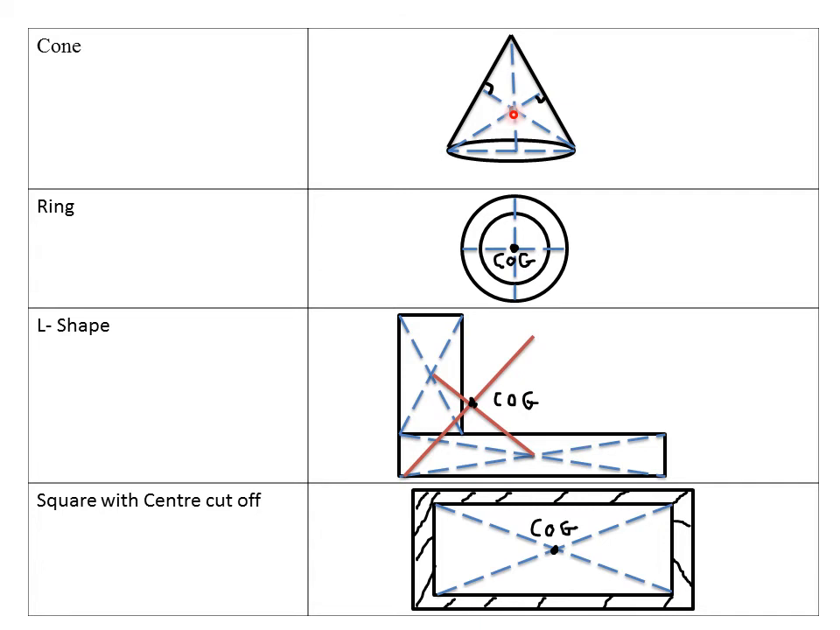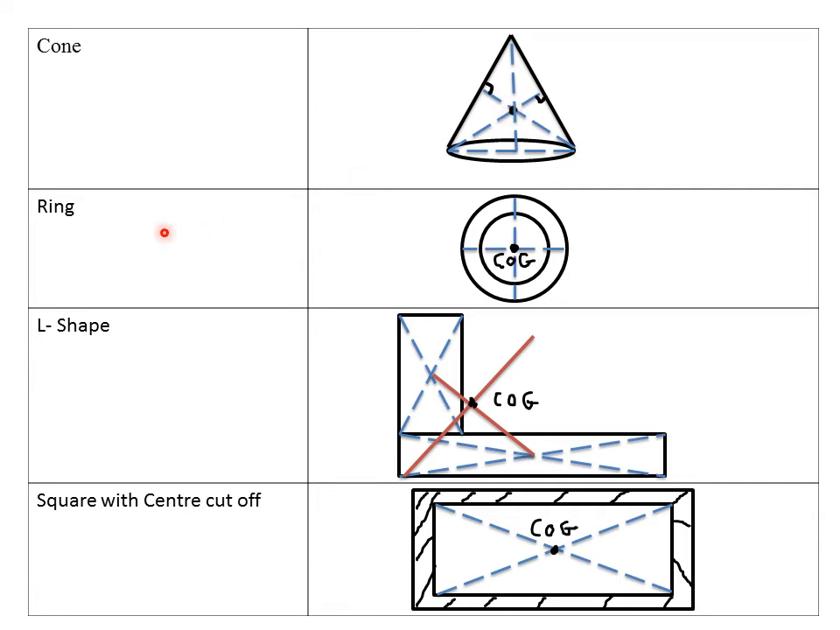Or alternatively, you just construct the two perpendicular bisectors from the base, then their point of intersection, which is actually a third of the axis from the base, gives or represents the position of center of gravity. So in this case, this is our position of COG or the center of gravity.